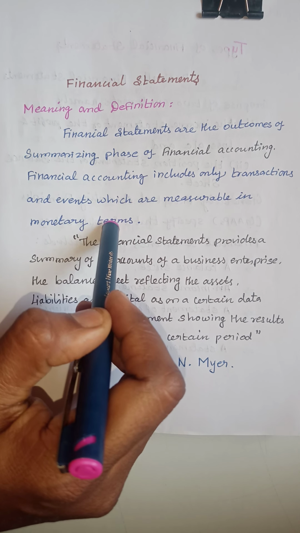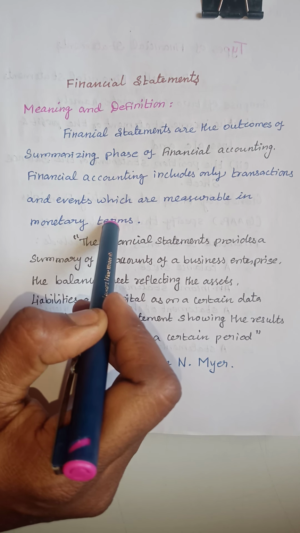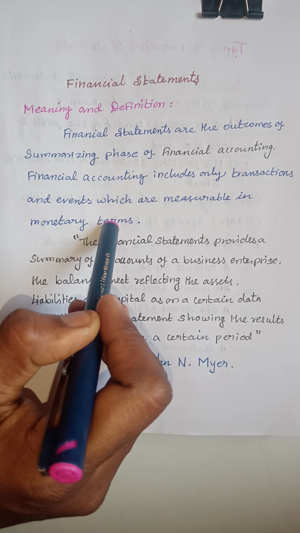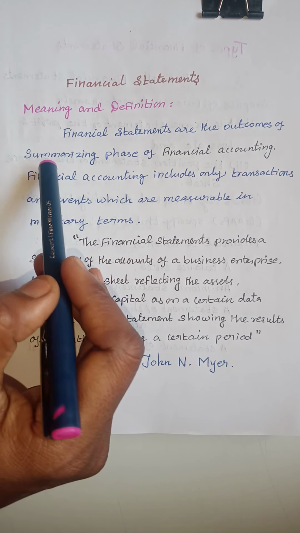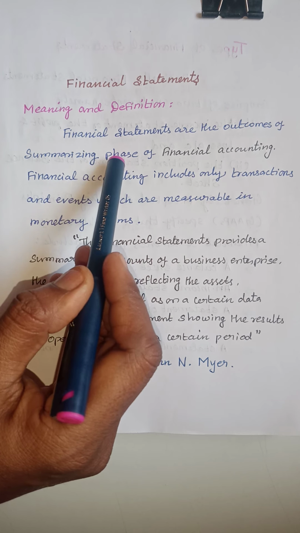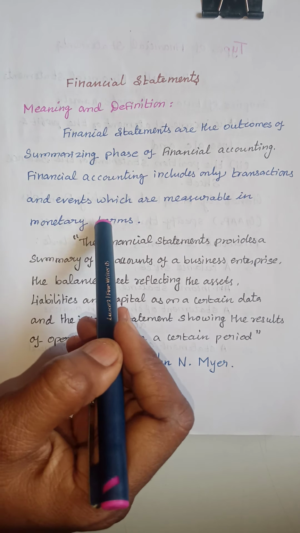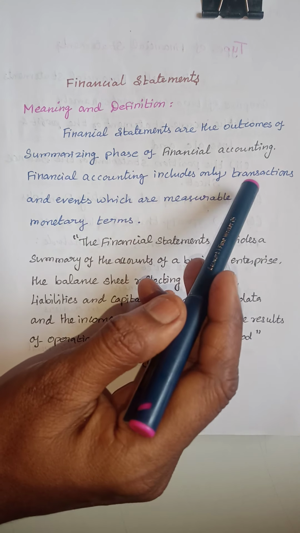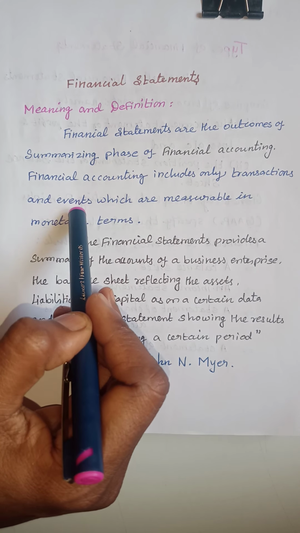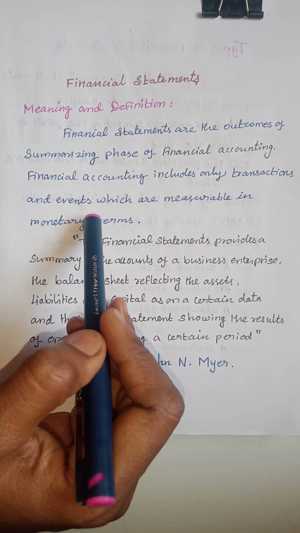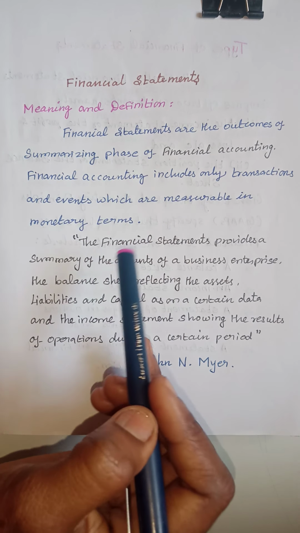We know that accounting is the art of recording, classifying and summarizing in a significant manner, and it is measurable in terms of money. The transactions and events are considered in monetary terms. This is the financial accounting.